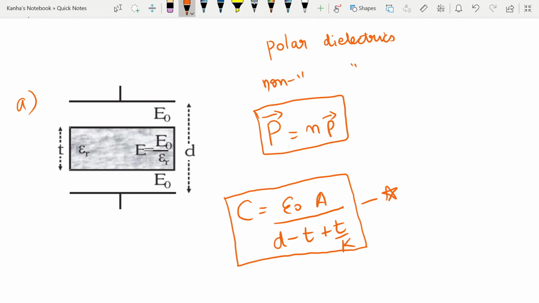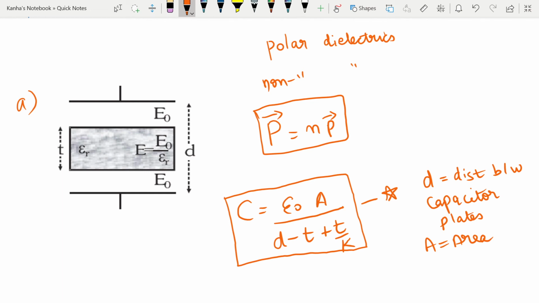What are the different things here? D is equal to the distance between the capacitor plates. A is the area of the capacitor plates.